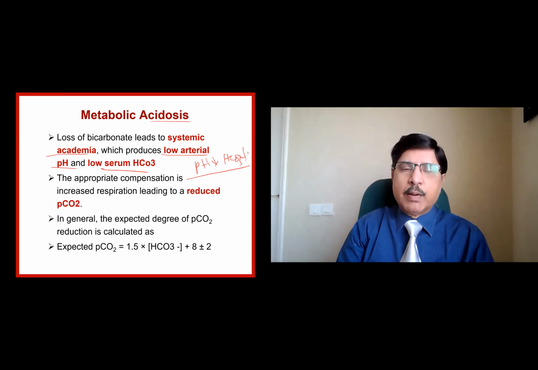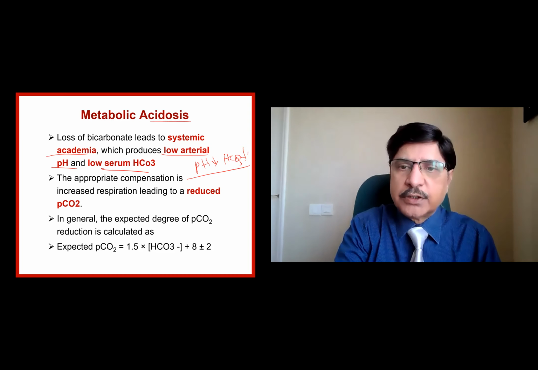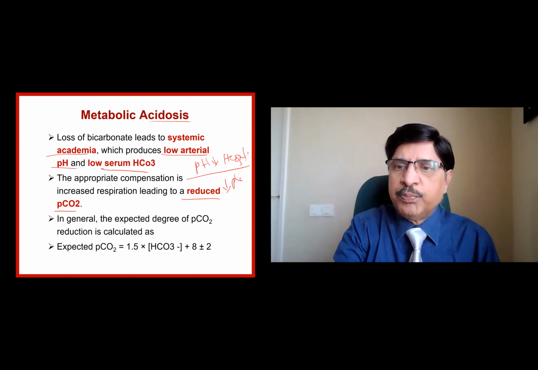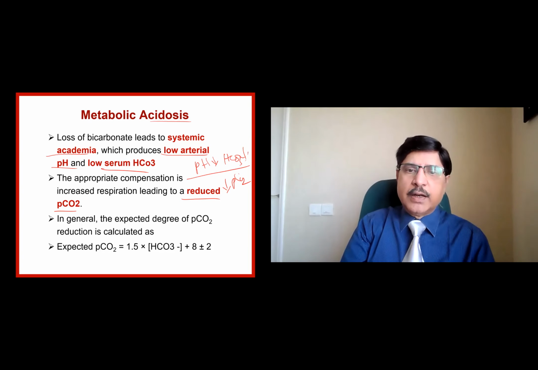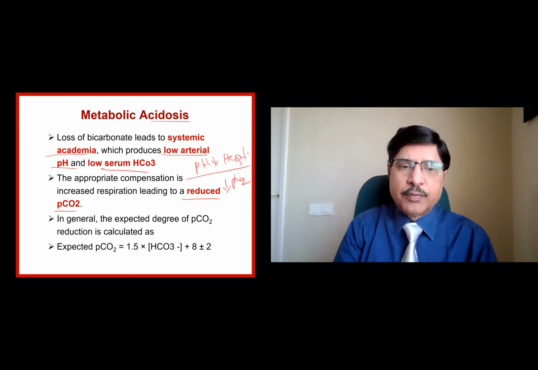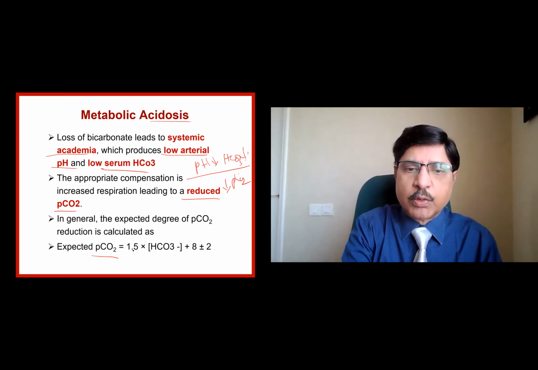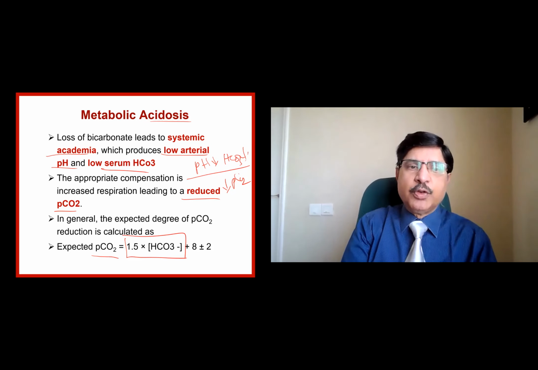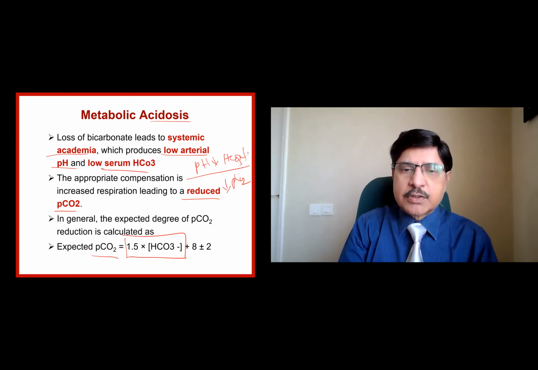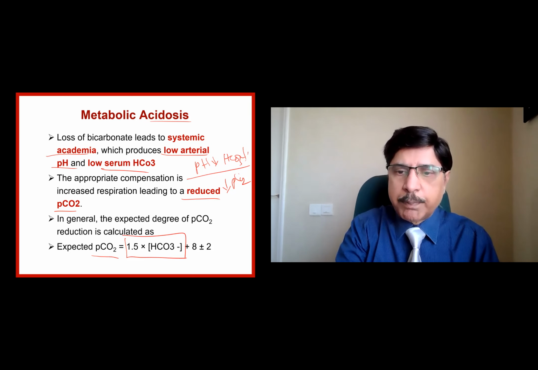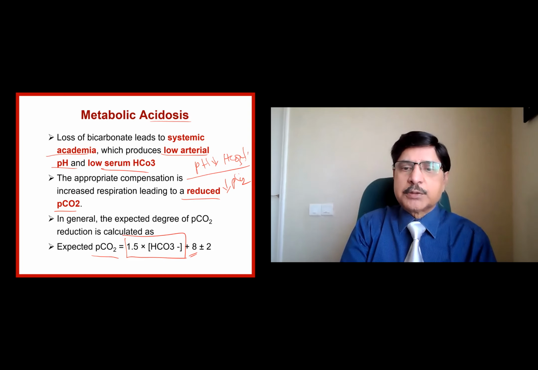Then there will be a compensation. That compensation reduces the PCO2. The secondary variable also will be lower. In general, the expected PCO2 is 1.5 times the bicarbonate. So if you know the bicarbonate value, 1.5 times the bicarbonate plus 8 will be the expected PCO2.